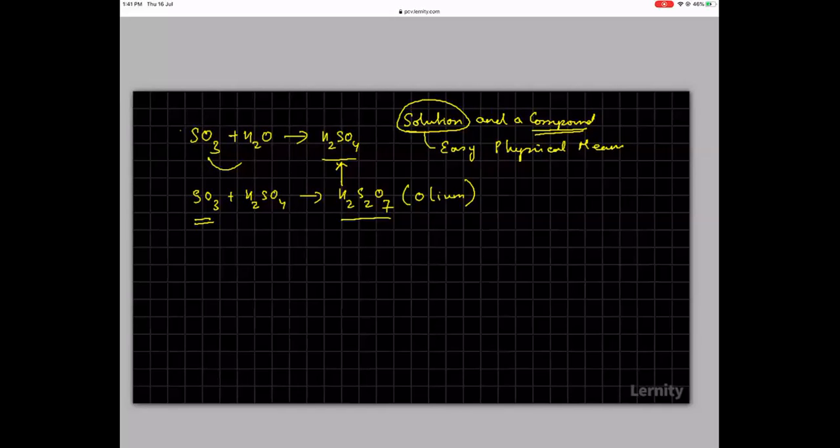Another example: carbon dioxide plus water. This is your soda water. The moment you take it out, there is a fizz and carbon dioxide escapes. Again, it forms H2CO3. So in the first case we saw, it is because of the solute getting interspersed in the intermolecular space. In the second case, it was because of some kind of an interaction between the molecules.